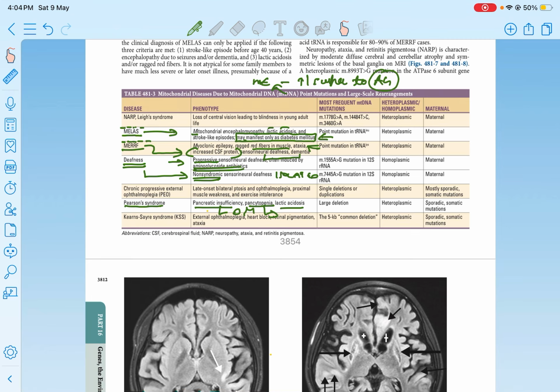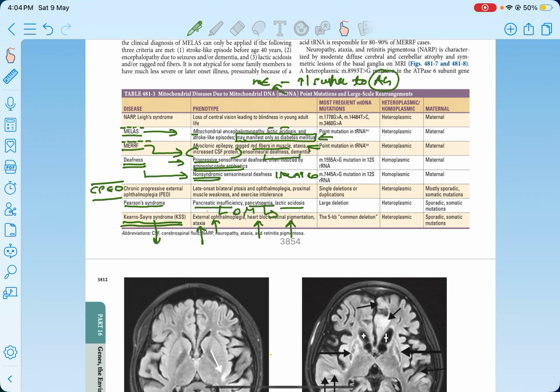Next, there is chronic progressive external ophthalmoplegia. Next is Kearns-Sayre syndrome. This is very important. It is also associated with external ophthalmoplegia, ataxia, heart block, and retinal pigmentation.